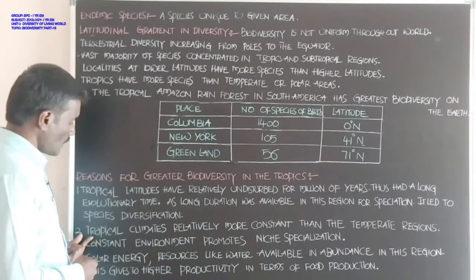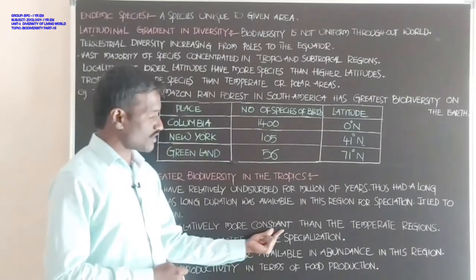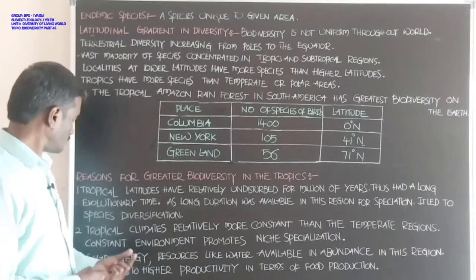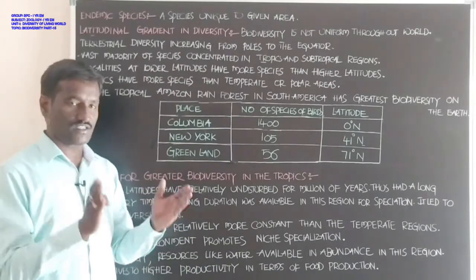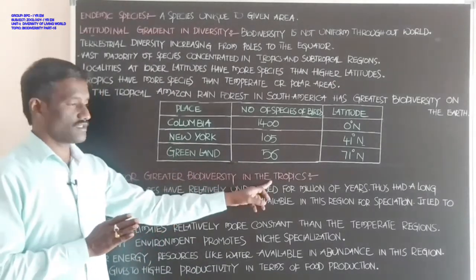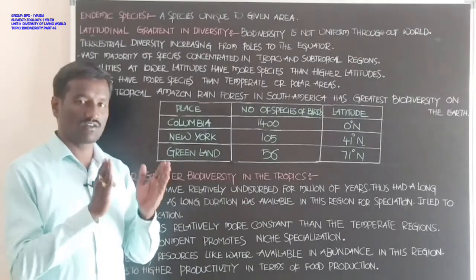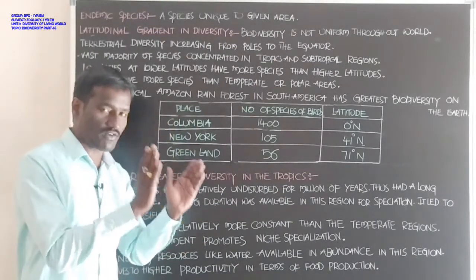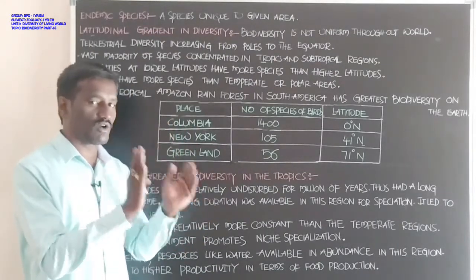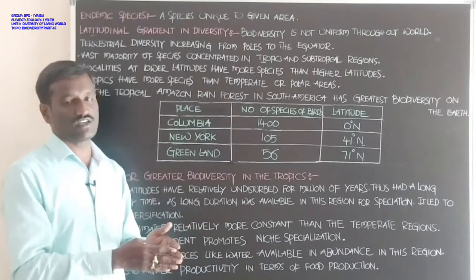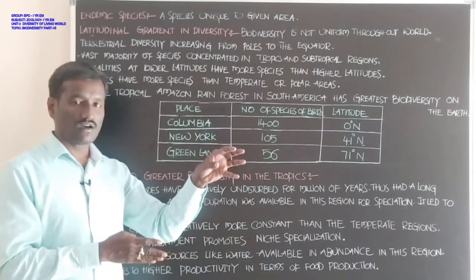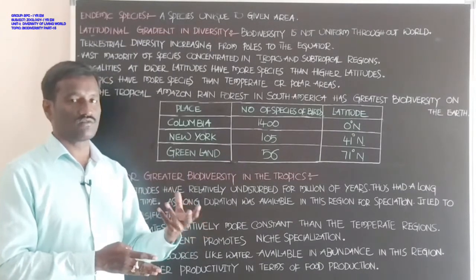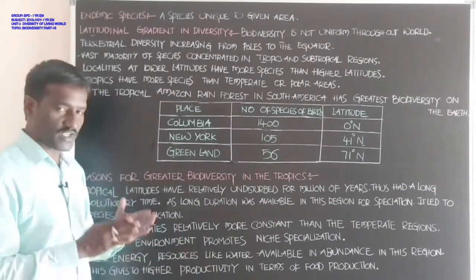The second reason: tropical climates are relatively more constant than in temperate regions. Students, in the tropics the climate is constant, which is favorable for growth and development, for speciation, and an advantage for the formation of new species.